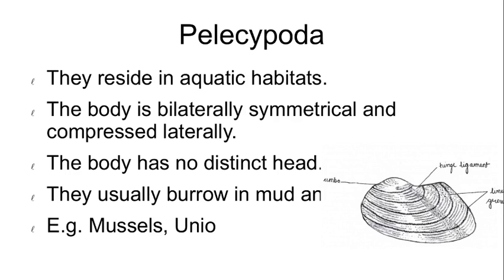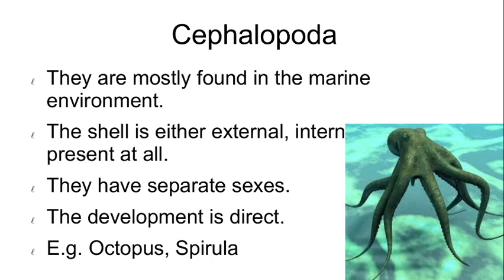This type of animal is known as a bivalve animal, and pearl formation occurs in this type of animal. Class Cephalopoda, the seventh and last class of phylum Mollusca. The word meaning of Cephalopoda: cephalo means head and podos means foot. Head is seen as a foot-like structure, or the foot is found near the head. These are exclusively marine.